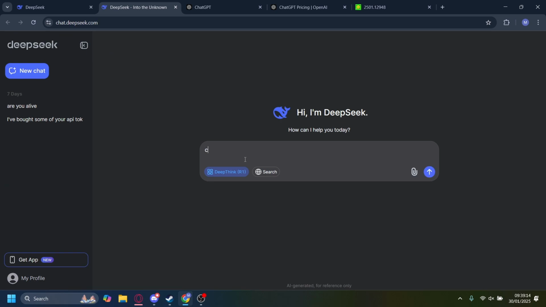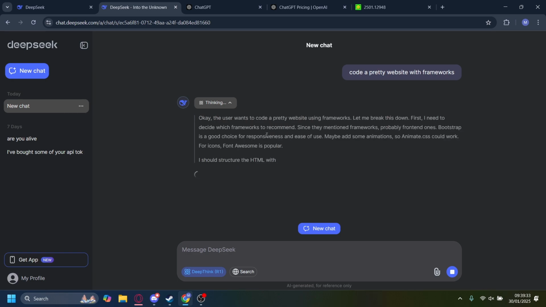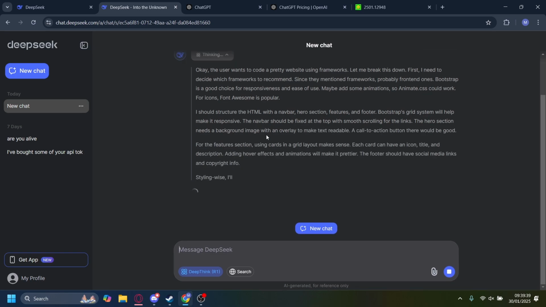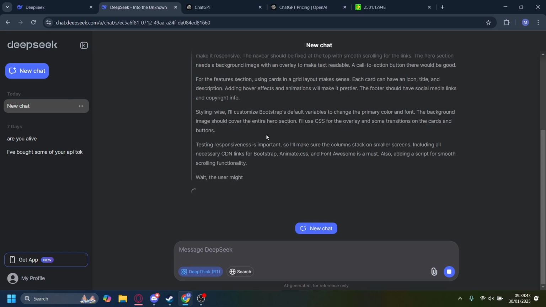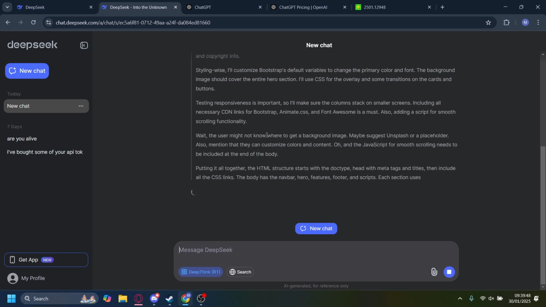And DeepSeek, you can use it for free, right? So for example, I want to code a pretty website with frameworks like Tailwind and CSS, things like that. And I want it to use DeepThink R1. I'm going to send it, and you can see it'll think for us. It actually shows its thought process. And this is free. This is why there's such hysteria, why so many people are saying that DeepSeek is crushing OpenAI, because a revolutionary technology like this is being made for free and open source.